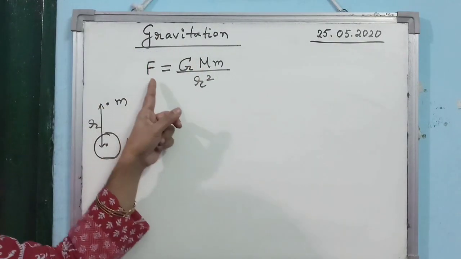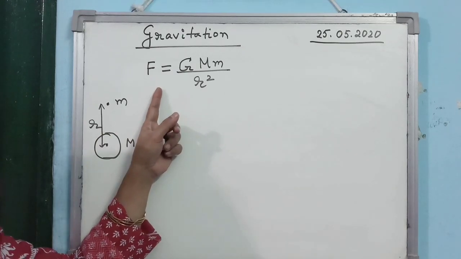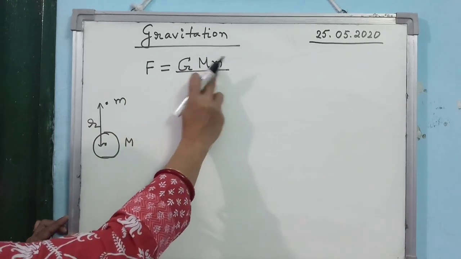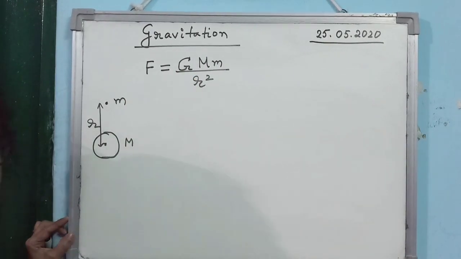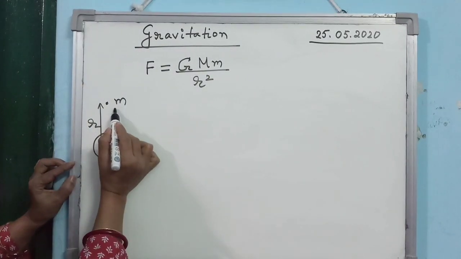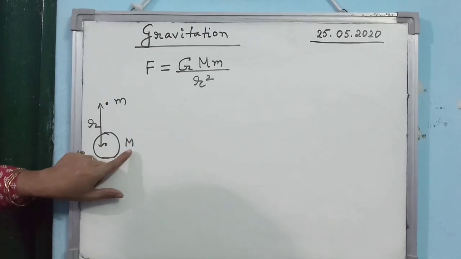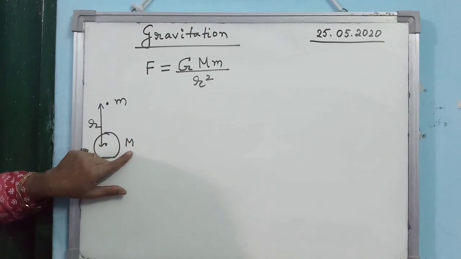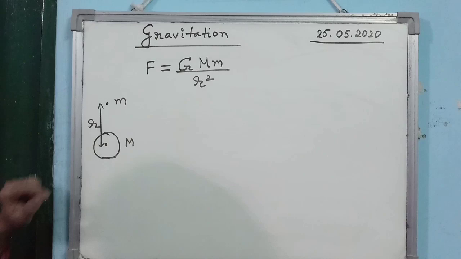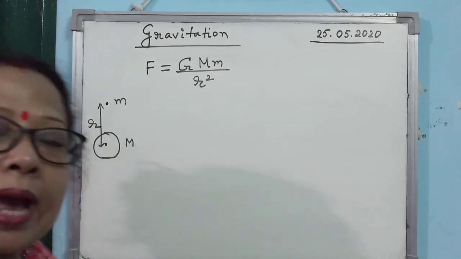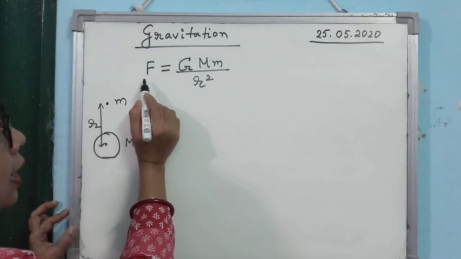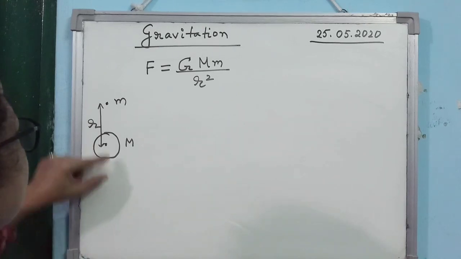Now you know that according to Newton's law, the force acting between two bodies is, as I said, G into the product of the mass of the two bodies divided by distance square. Alright. Now here you see what I have taken. I have taken the earth and any object. The mass of the earth I have denoted here by big M, and small m is the mass of any other body considered. According to Newton's law, the earth also attracts any body by the gravitational force. So here this F represents the gravitational force exerted by the earth on a body.